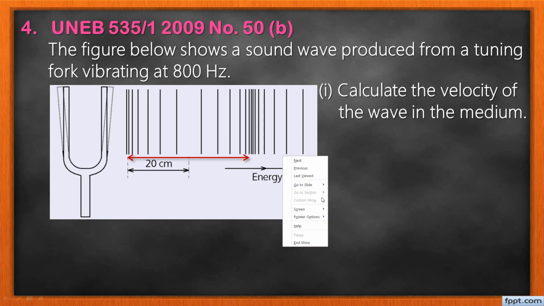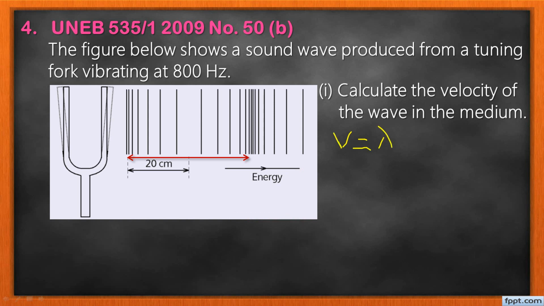Now here we are going to write: remember velocity v is equal to lambda f, which becomes, what is the lambda?